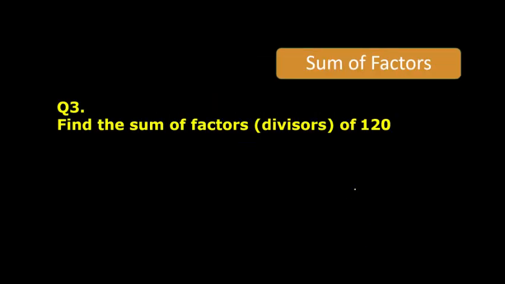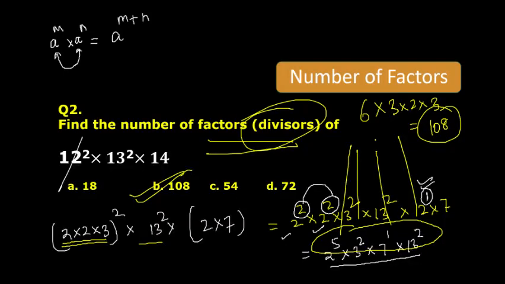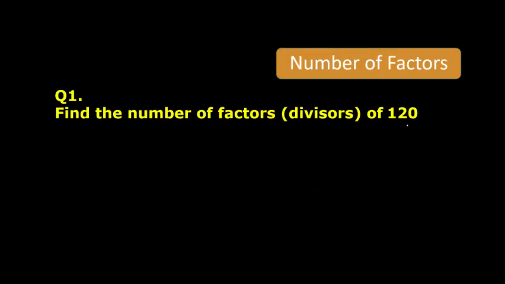See, let's say we have 1200. If you break 1200 into prime factorization, you will get 2 raised to the power 4, 5 raised to the power 2, and 3 raised to the power 1.